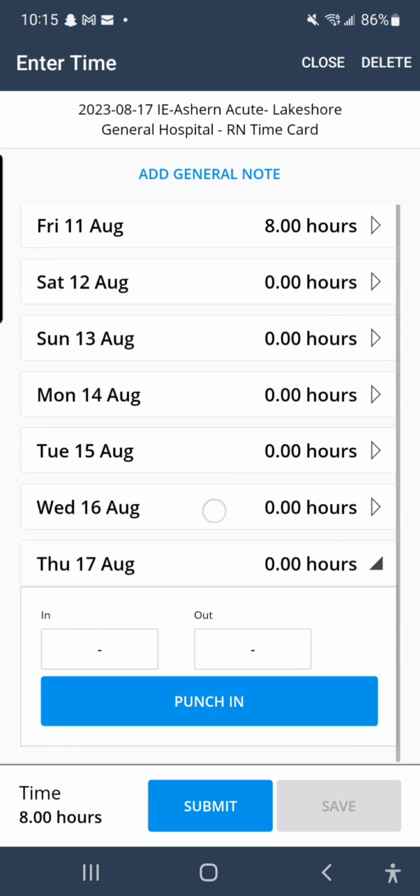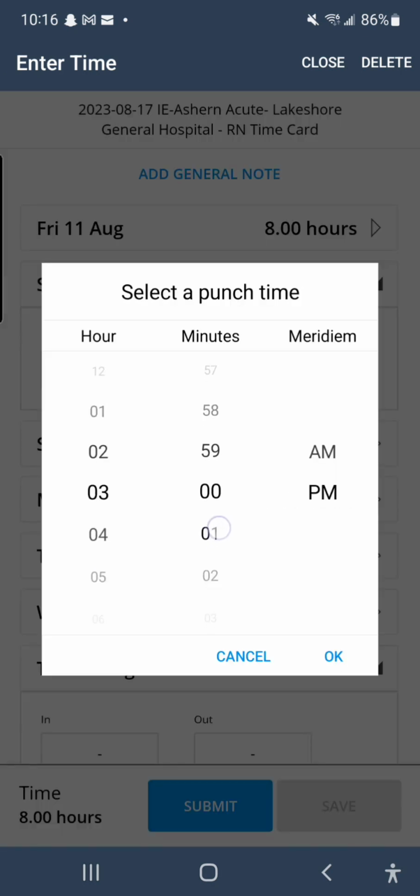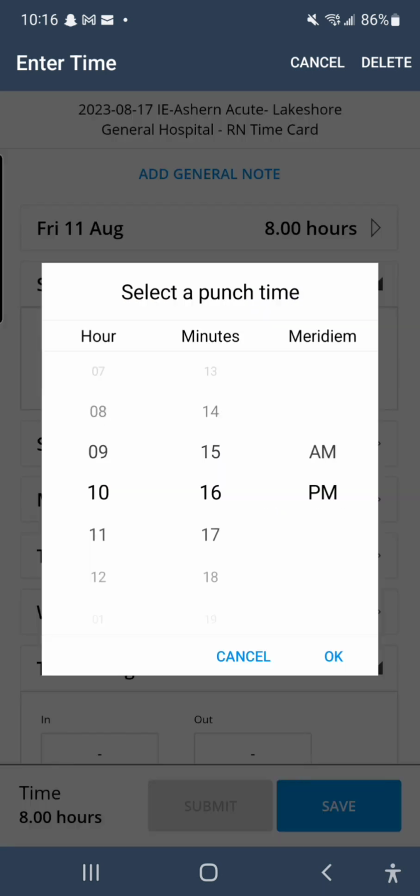Let us proceed by entering your evening hours. An evening shift typically begins at 3 p.m. and ends at 11 p.m.